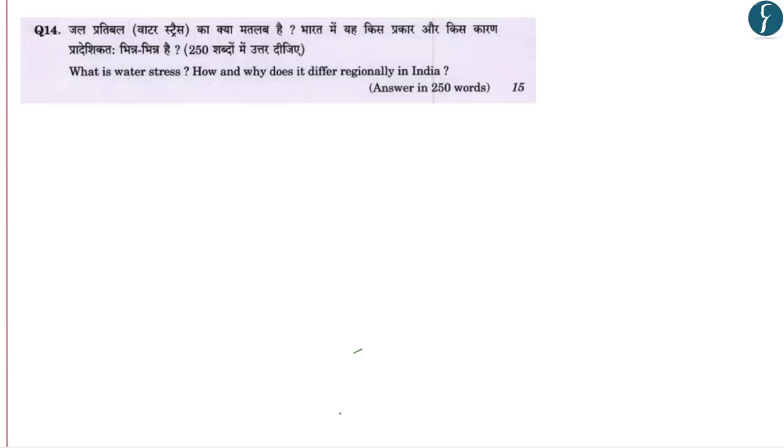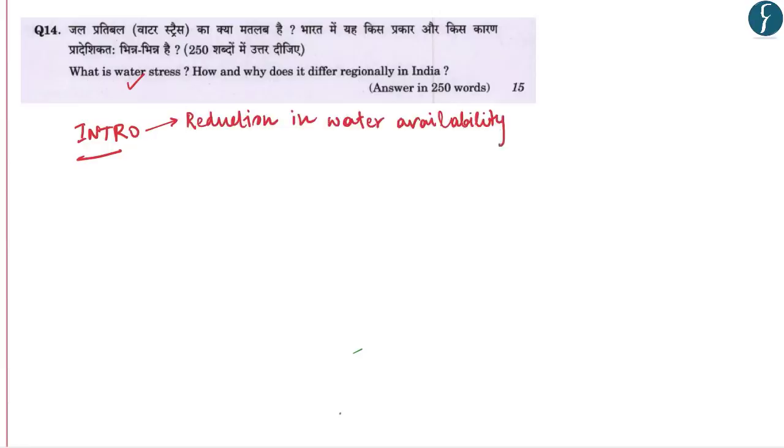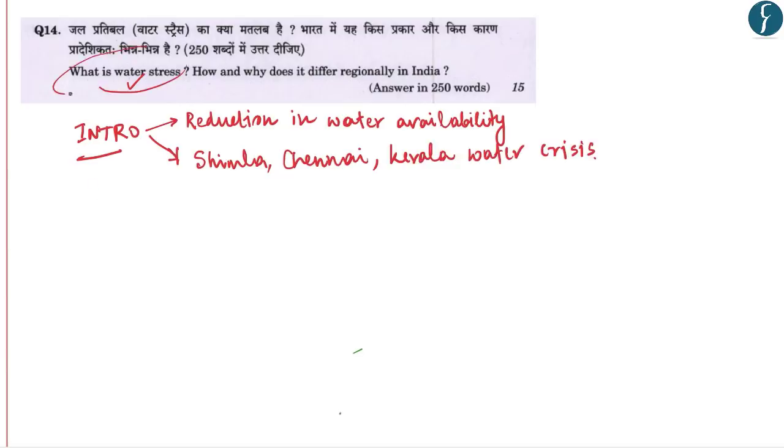As the first part of the question has been discussed in the DNS and in this video also, this part can be easily answered. It's very easy to design an introduction because water stress has been in the news a lot. Either we can go by mentioning the reduction in water availability, and we can also mention some current event, for example mentioning Shimla or Chennai or Kerala water crisis. Now the first part of the question needs to be answered, which is defining what is water stress.